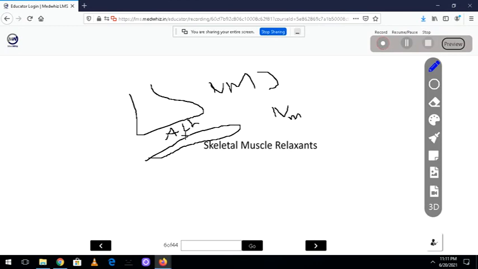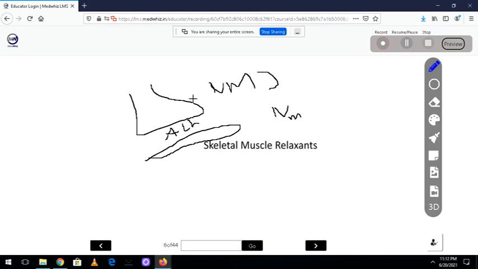Now imagine that in cricket or any sport, some sportsman is running and suddenly gets a spasm of the muscle. Now he has only got a spasm of the muscles, so we can relax the muscles by acting on the CNS also. So basically, the muscle relaxants are of two varieties. Let me repeat: the muscle relaxants are of two varieties. One is those acting on the central nervous system; they are called centrally acting skeletal muscle relaxants. And the second one is the peripheral acting skeletal muscle relaxants.